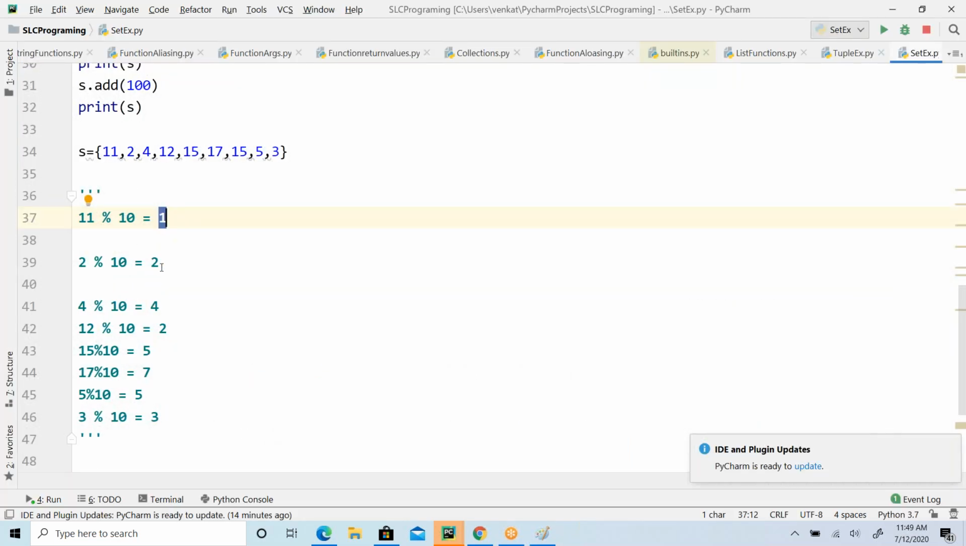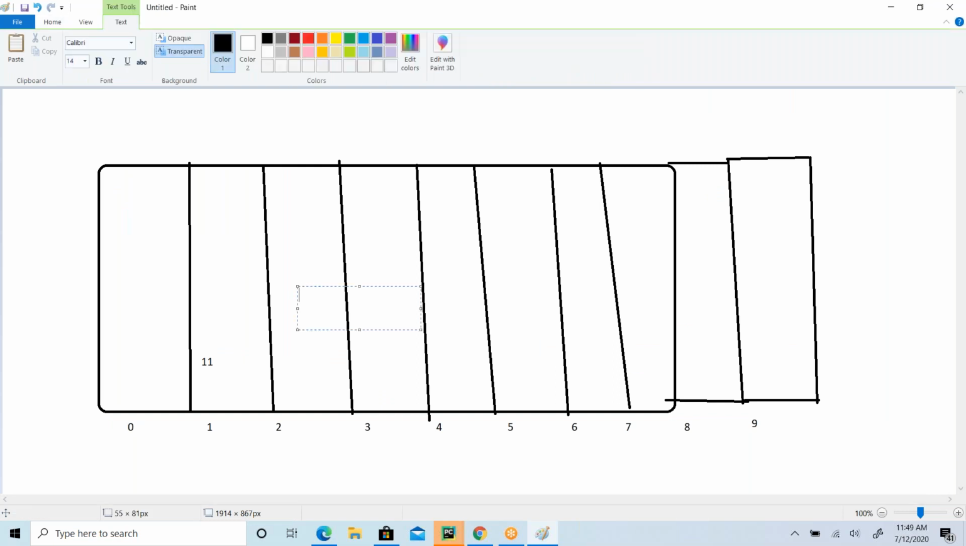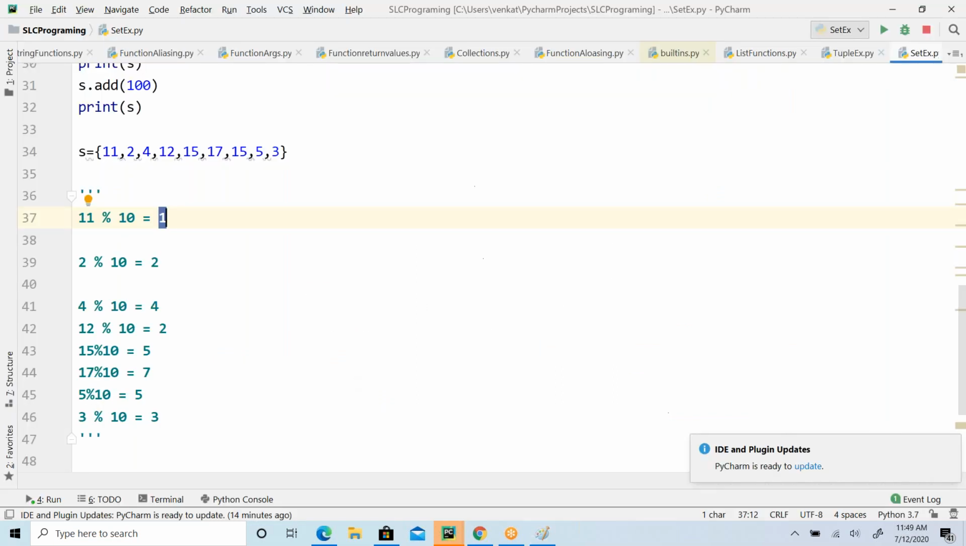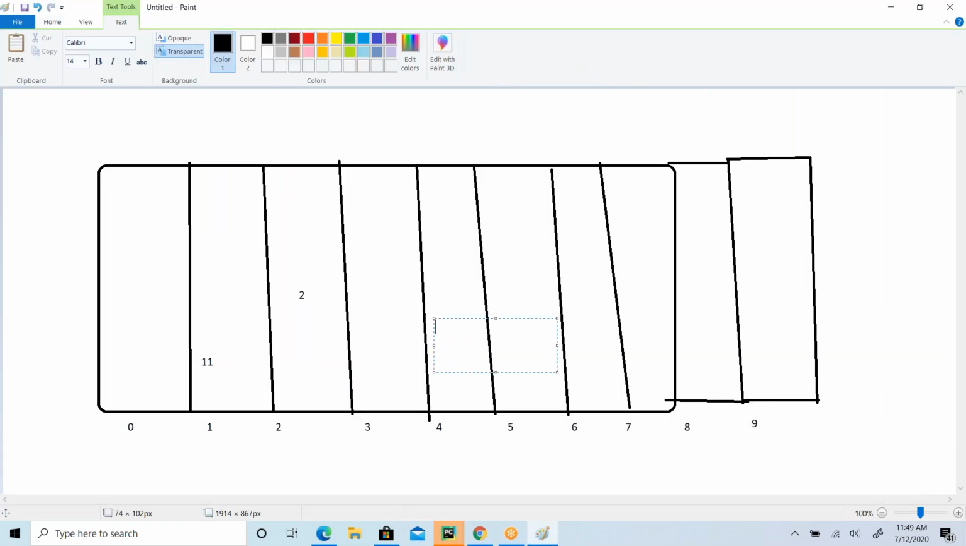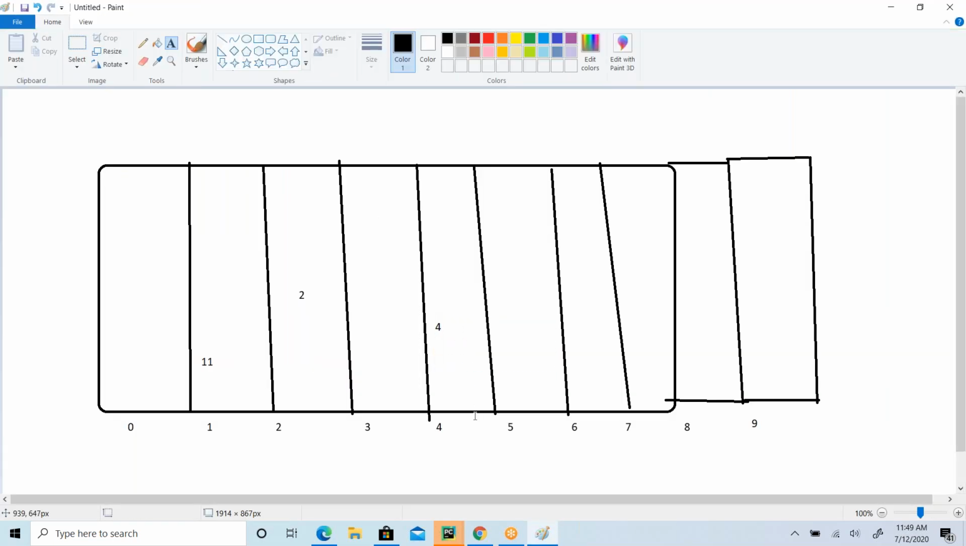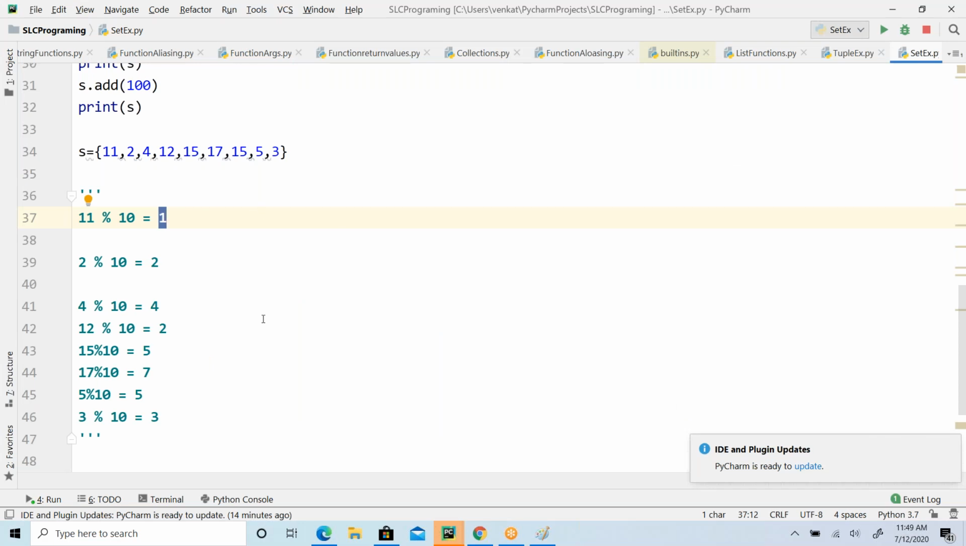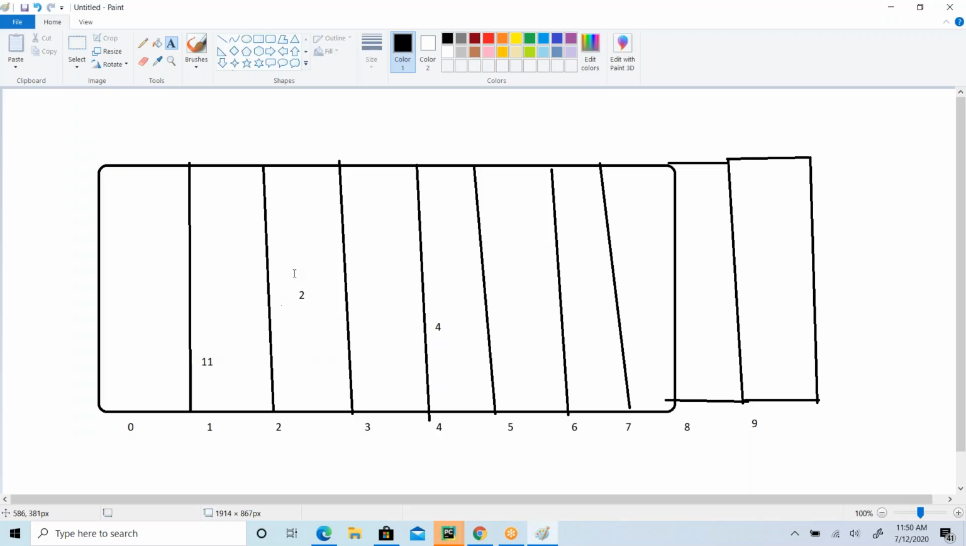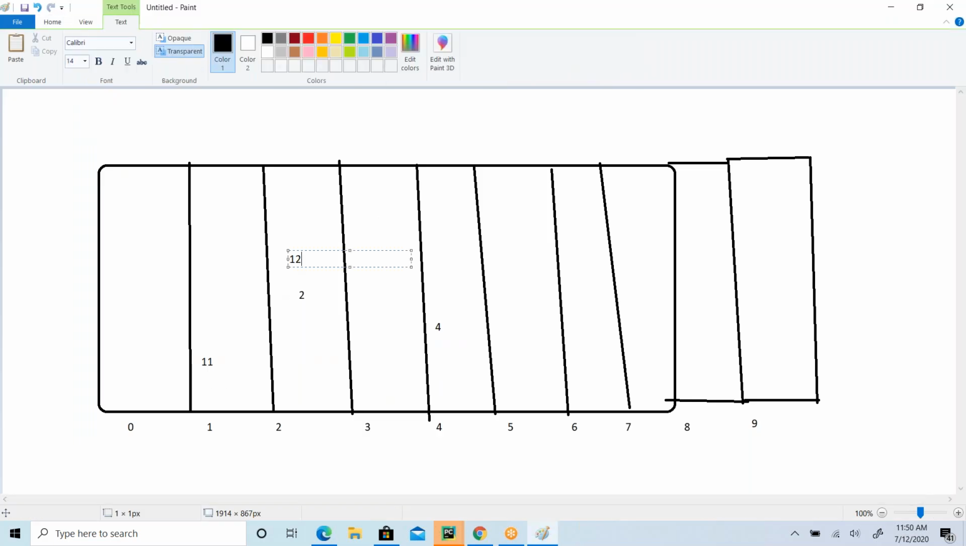The second element is 2. What is the remainder value? 2. So this element is going to be stored in the second index bucket. Okay, then I have 4, remainder 4, so it is going to be stored in this bucket. Then 12 has remainder 2, so it is getting into this bucket.